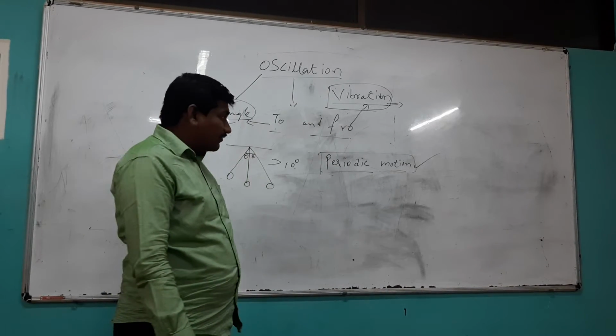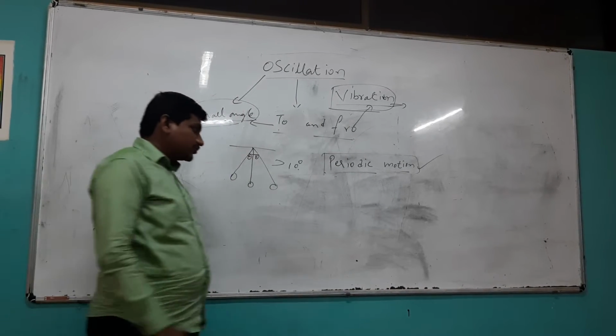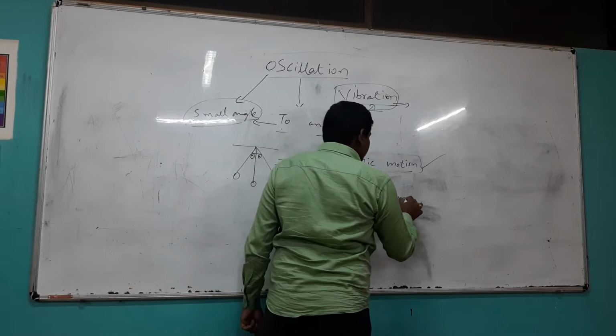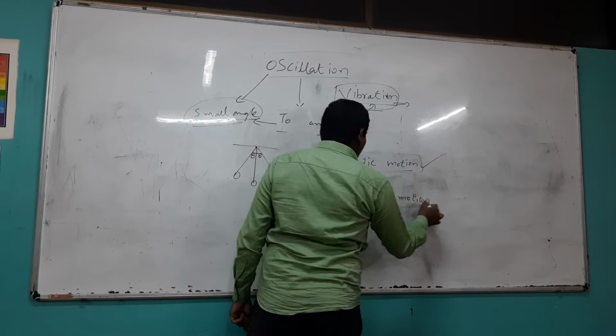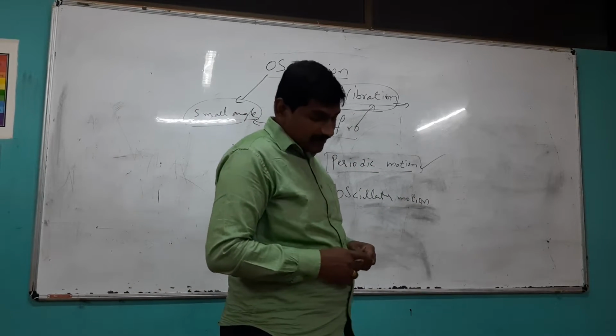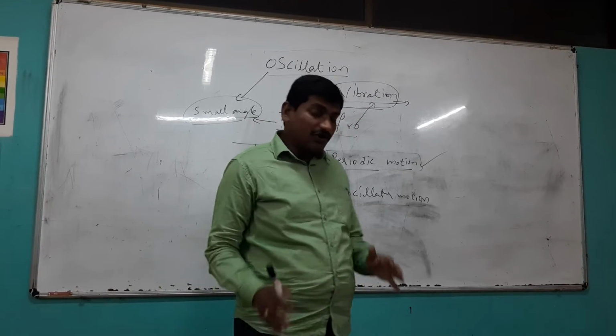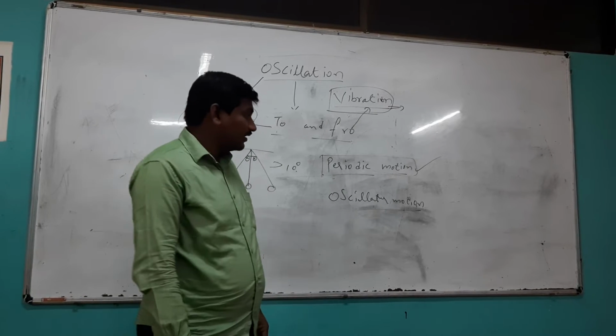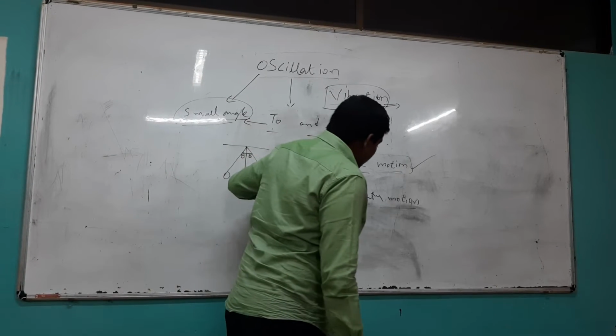Okay? Now, oscillatory motion. What is the difference between oscillatory motion and periodic motion? Can anyone say? Oscillatory can be periodic, but periodic motion need not be oscillatory.